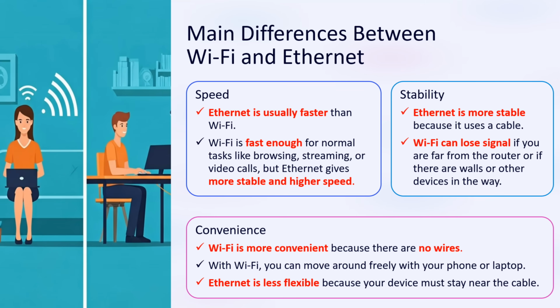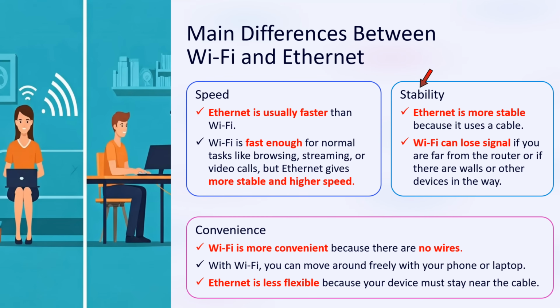What are the main differences between Wi-Fi and Ethernet? Ethernet is usually faster than Wi-Fi. Wi-Fi is fast enough for normal tasks like browsing, streaming, or video calls. But Ethernet gives more stable and higher speed. Ethernet is more stable because it uses a cable.